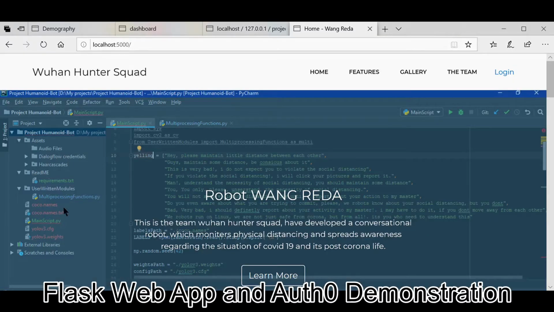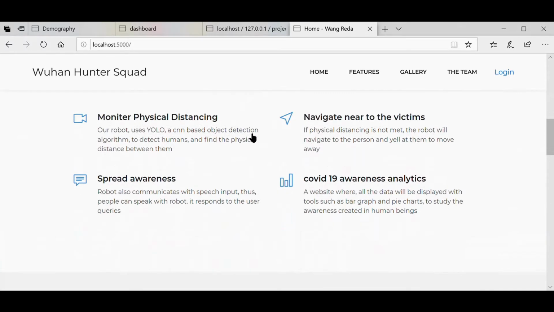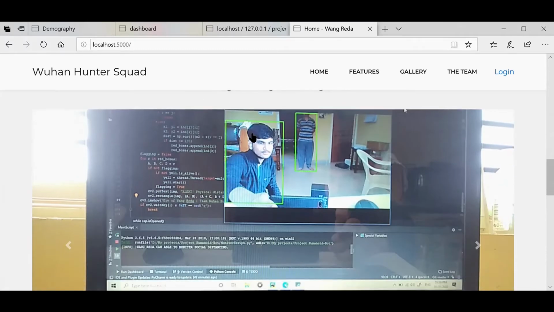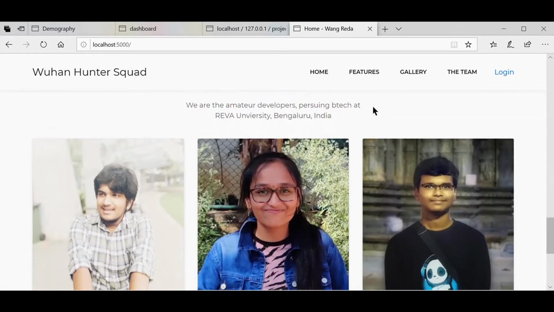So as you all see, this is the homepage of Wang Reda. It consists of some important features and code samples of Wang Reda, along with what it does and what it is. It also consists of a gallery which shows some sample output images of our bot and also the team details. On the top right corner there is a login button.